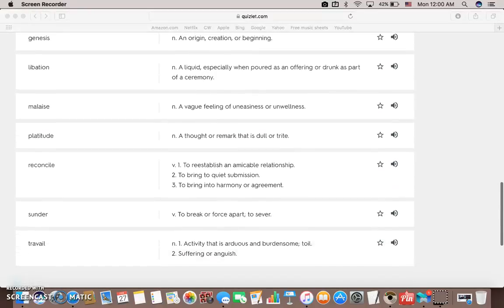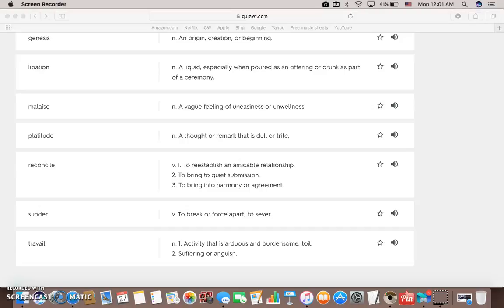Malaise. The next word is malaise, a feeling of uneasiness or unwellness. So someone who is about to faint, they would feel malaise, they would feel uneasy. Platitude. Platitude is a thought or remark that is dull or trite. So a statement that is overused or unoriginal. So a few examples would be it is what it is or forgive and forget.